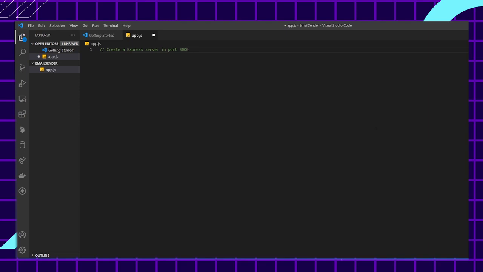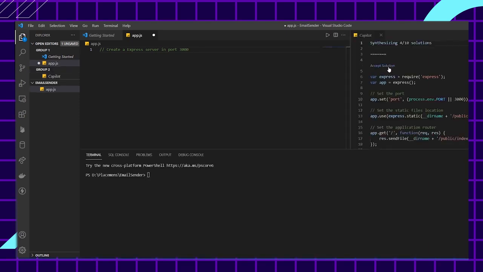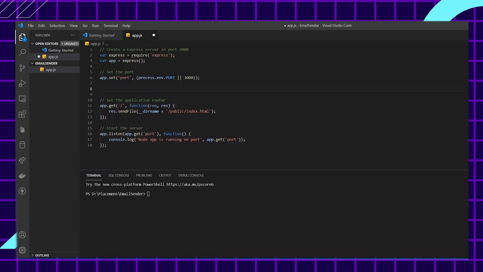Type: create an Express server on port 3000. In the Copilot tab, I have a few suggestions. I'll just take the default one. Okay, there is so much extra code. I just don't need static files right now, so I'll remove the static routes. Now, yeah, this looks decent.